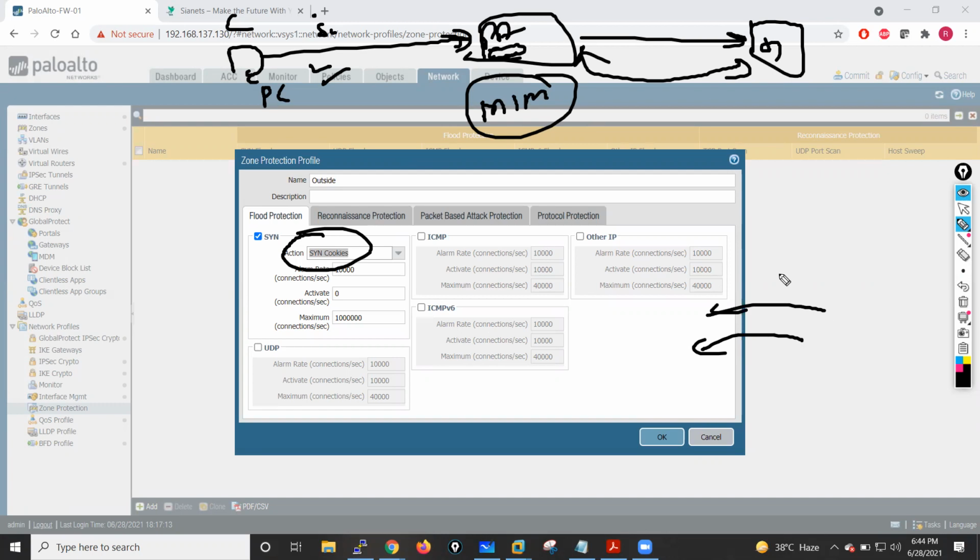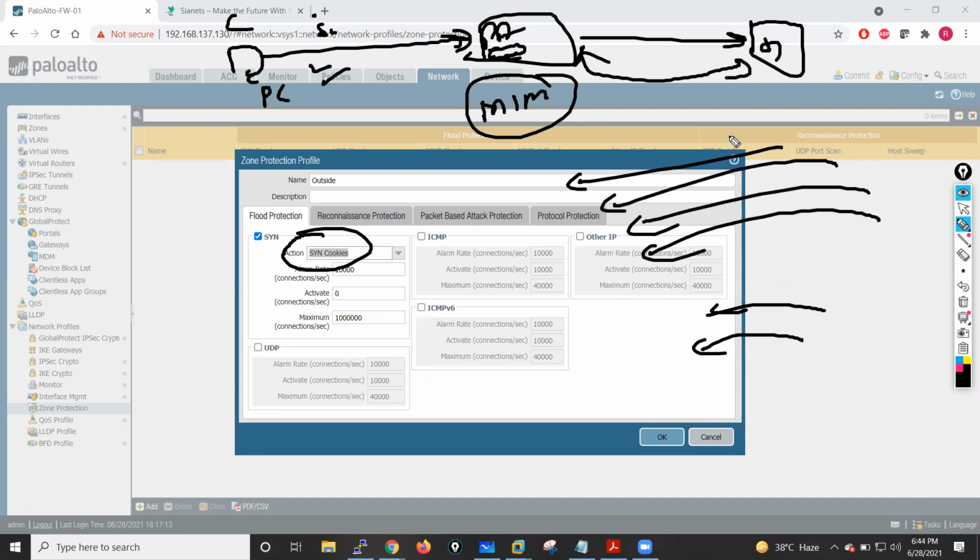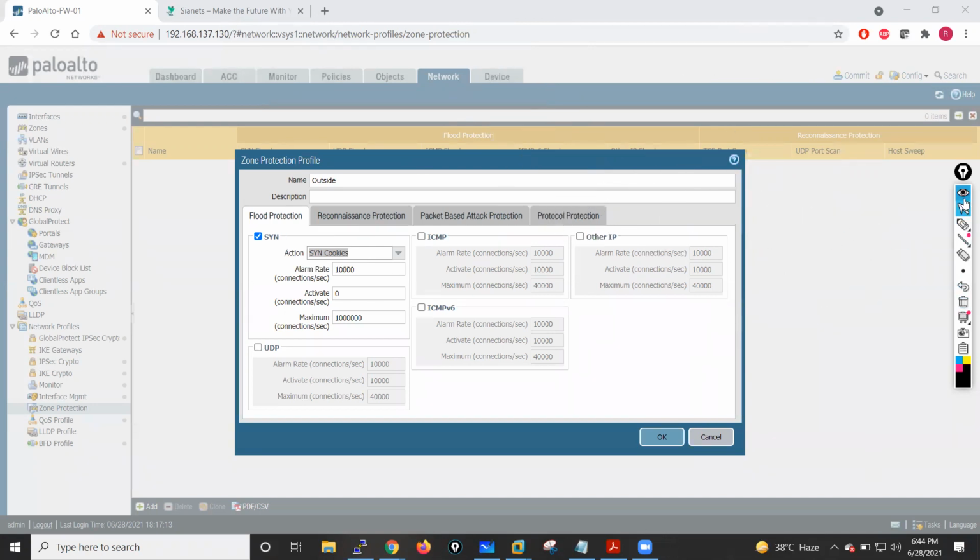Let's say someone has launched a SYN flood attack. In that case, they will send you so many SYN messages. If your firewall detects this, it will drop these SYN requests, and their TCP three-way handshake will not complete. So this is the action of SYN cookies.